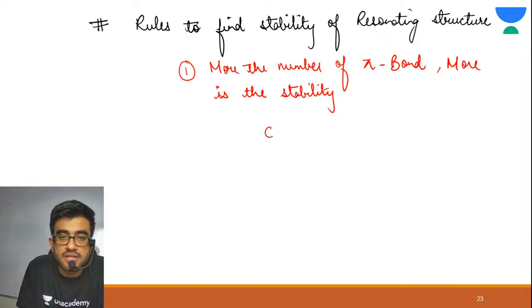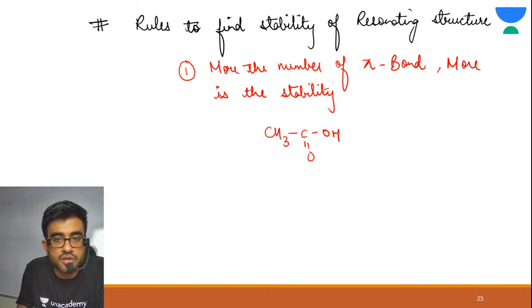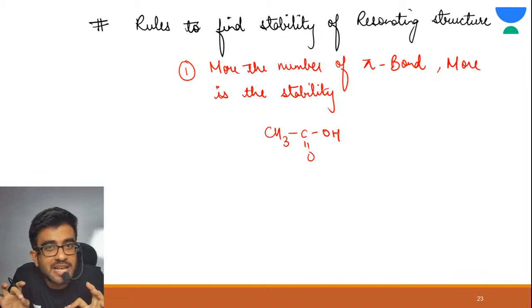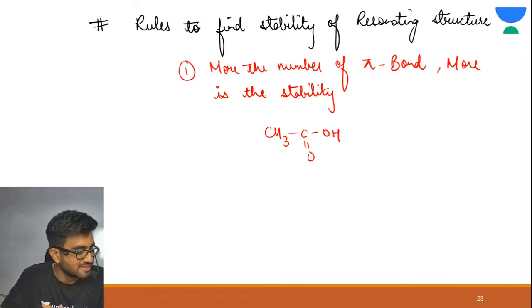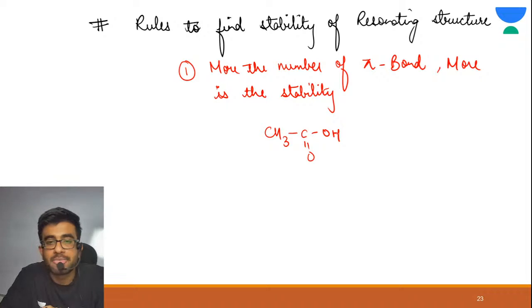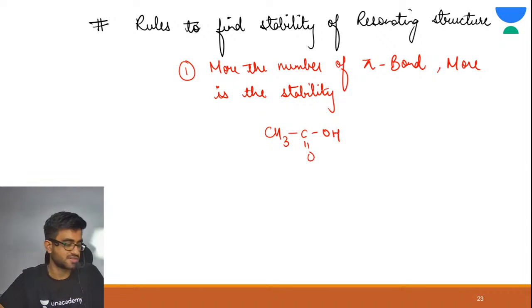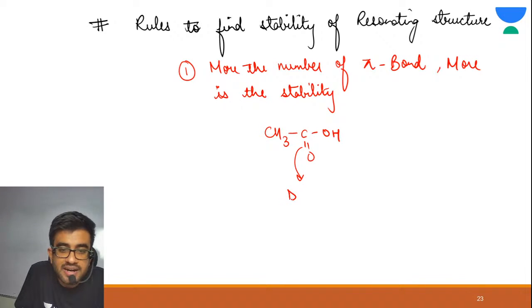See, suppose CH3 C double bond OOH. This is your structure. So first tell me, is resonance possible? You need to identify those types of systems. See, this is your double bond. This is your single bond.